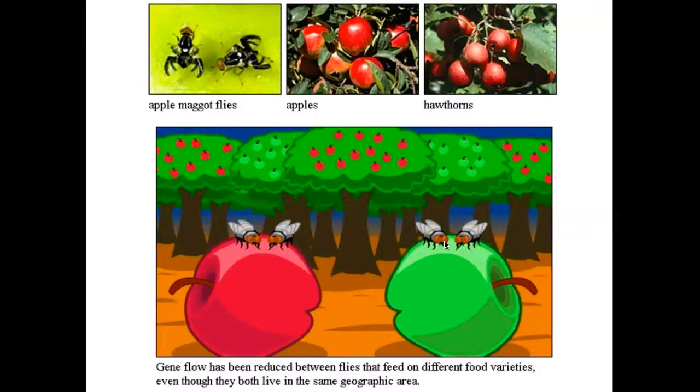So if you look at your notes under sympatric speciation, this is speciation without a geographical isolation. There's nothing geographically separating these flies, right? In this example, they're just choosing to feed on different sources of food. So this is more at number 2, habitat complexity, where the organism begins to use different aspects of their environment differently. Another example I have in the notes is basically shallow versus deep water.